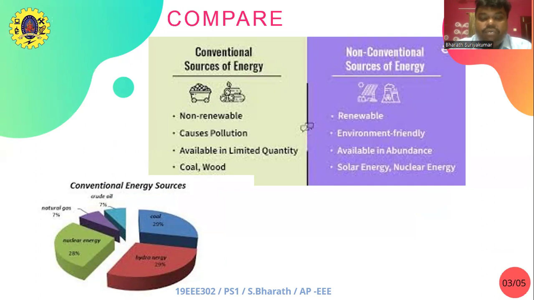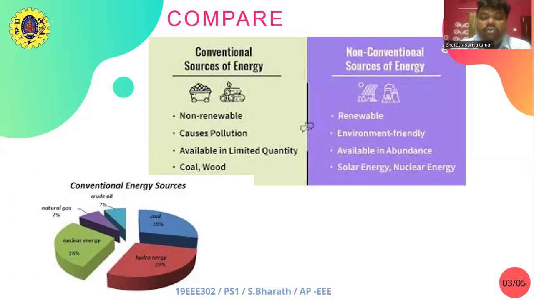A conventional energy source. Energy is an important input for development. It aims that the natural resources, energy resources are also available in plenty. We have a classification here: renewable energy and non-renewable energy. What are these conventional sources of energy? Energy that has been used since ancient times is known as conventional energy. Conventional resources are the ones that are commonly used. These are available in limited amount and develop over a long period. As a result, with unlimited use, they are likely to be exhausted one day.